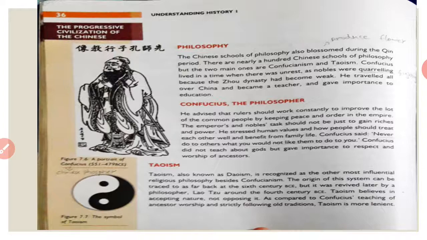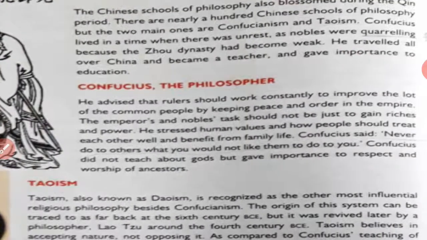Confucius lived in unrest, as the people were always fighting with each other, as the Zhou dynasty had become weak. And Confucius just traveled all over China, and he was basically a teacher, and he gave importance to education. Now let's learn about Confucius the philosopher.